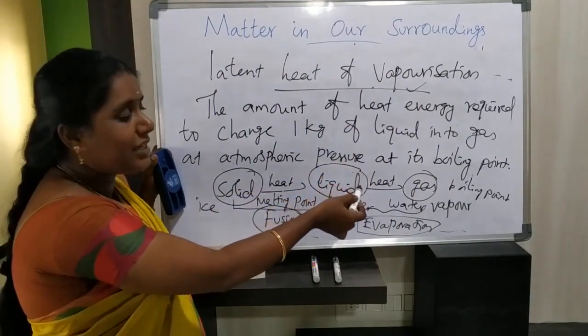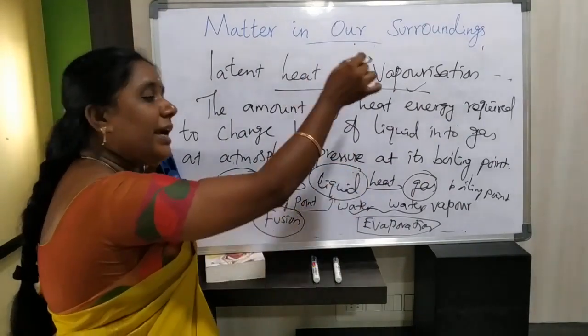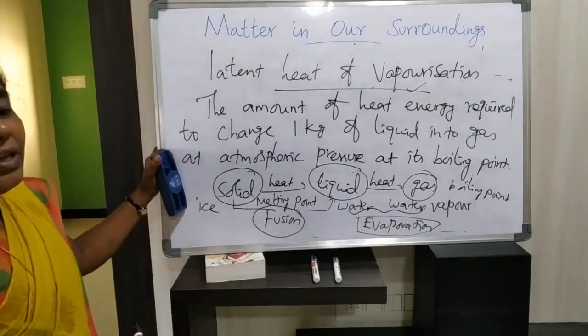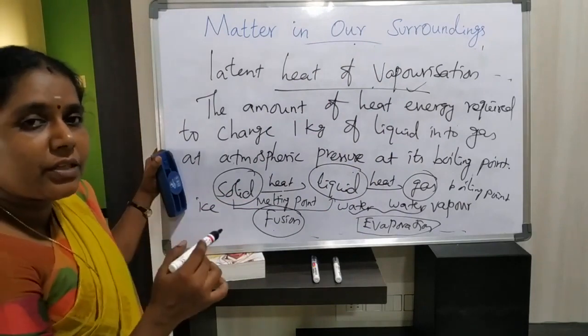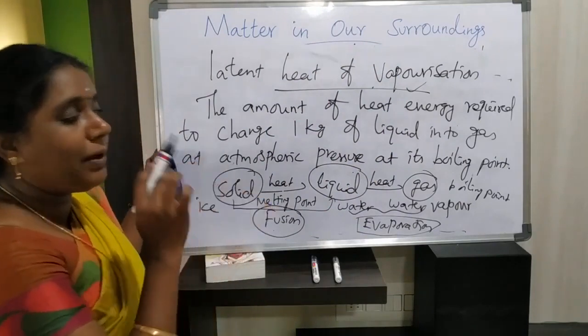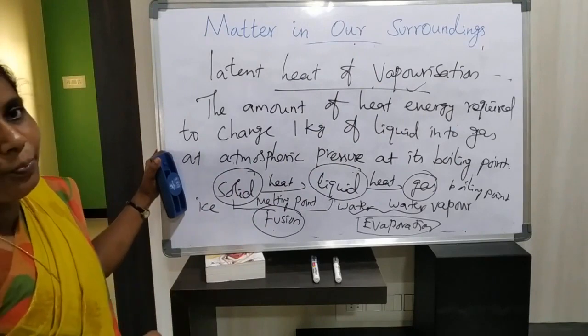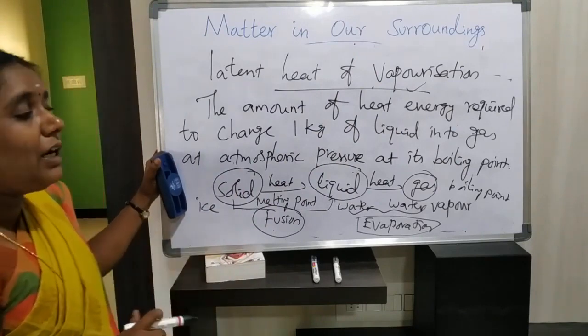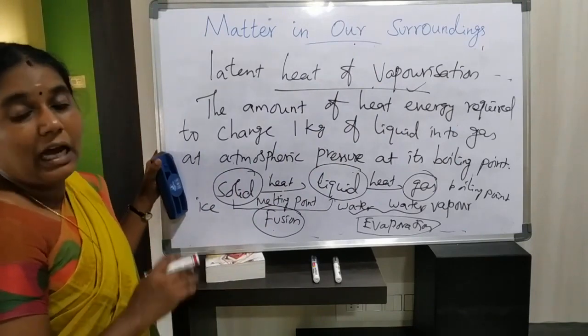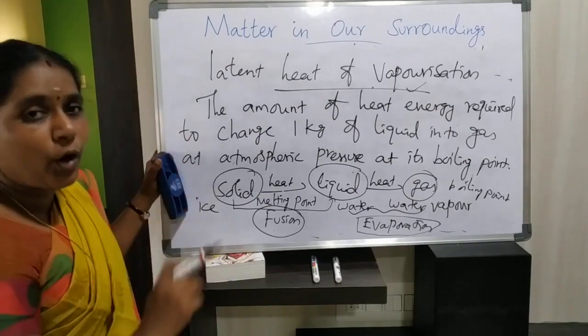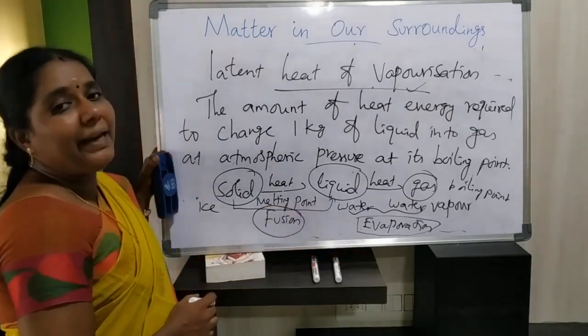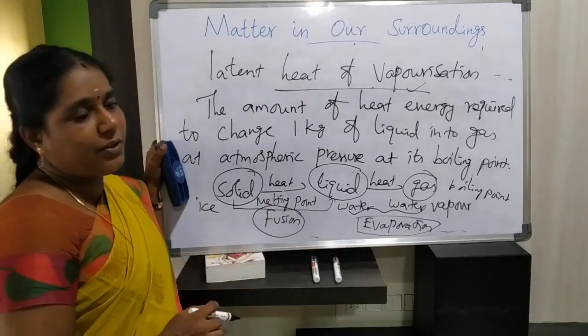Conversion of liquid state into gaseous state at atmospheric pressure at its boiling point is called vaporization or evaporation.